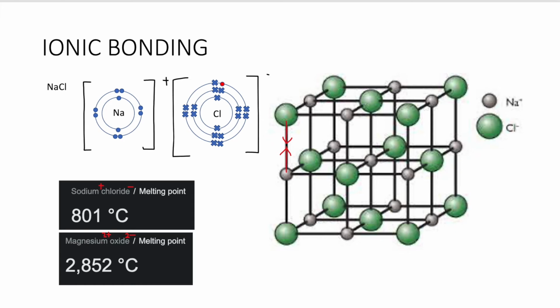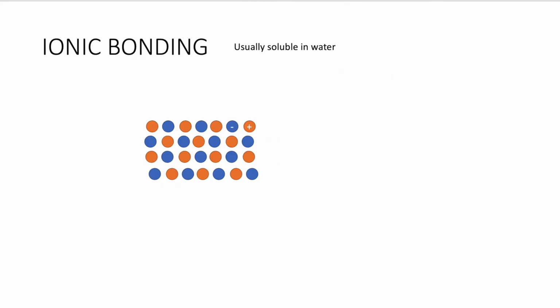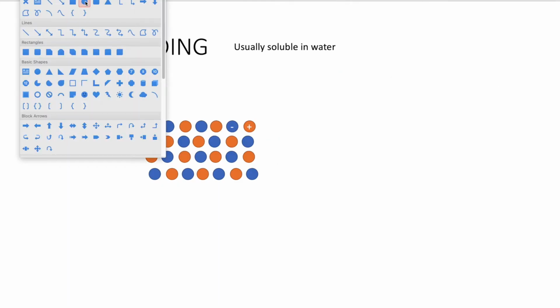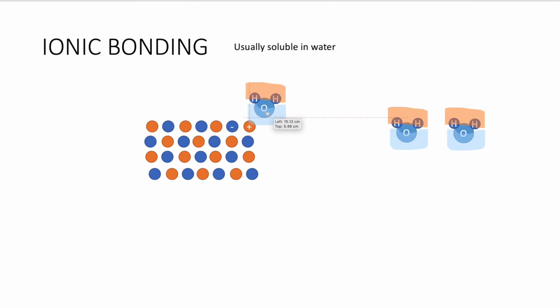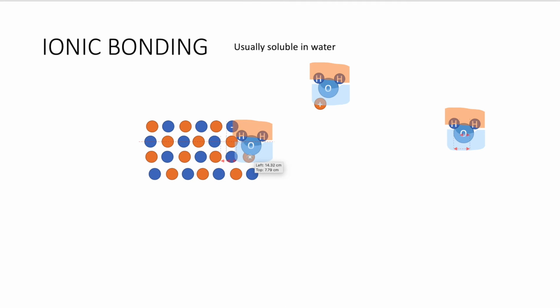Ionic compounds are usually soluble in water and not in organic solvents. Organic solvents are things like oil, ethanol, alright? Water is not in this syllabus, but just for sharing, water is a polar molecule, means it has a small charge, so it's able to pull charged particles like ions away from its lattice structure. So things like salt, table salt, NaCl, can be dissociated from its giant lattice structure. And organic solvents are not as charged, not necessarily polar in nature like water, so they're not able to dissociate and pull apart the ions in the lattice structure.